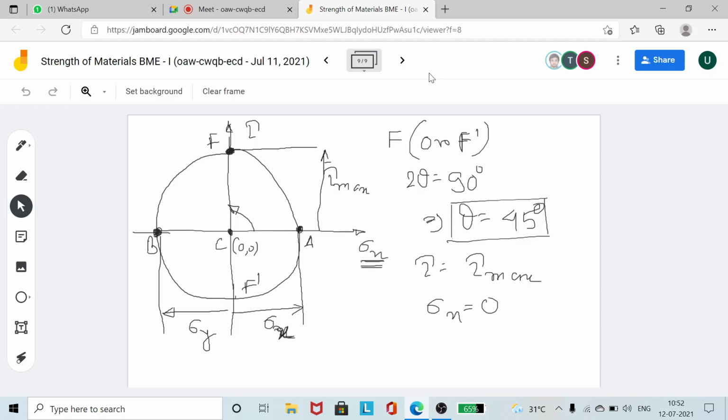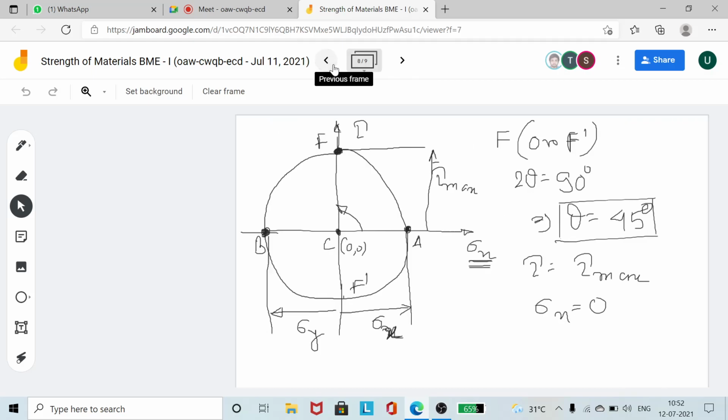Understood? So any element that is inclined at 45 degrees with the x-axis will be in a state of pure shear. So let me call it tau, tau, tau, tau. Understood?